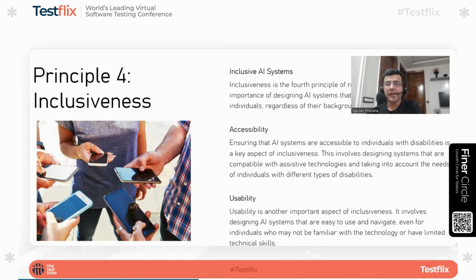For example, my accent compared to somebody sitting in China or the UK or US, everybody has a different accent, right? So the system should be able to help every person, not only those who belong to a particular country where English is the base language and people have a particular accent. Testers can get data from the internet and try various things to see whether the AI system responds in such scenarios or not. Maybe it has training data bias, where only particular data was given and it can understand only those things. So inclusiveness is an important factor.